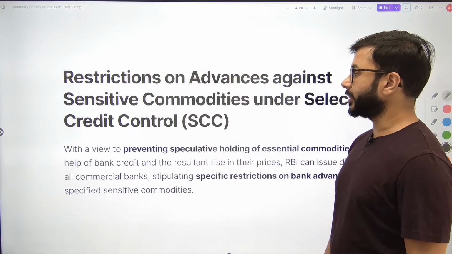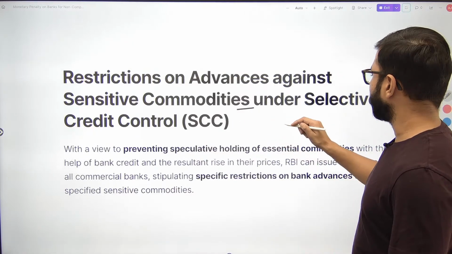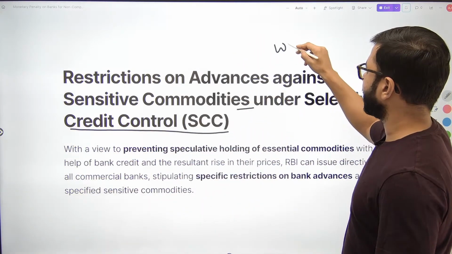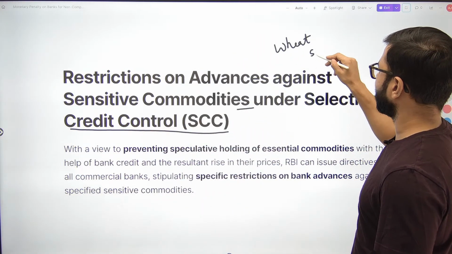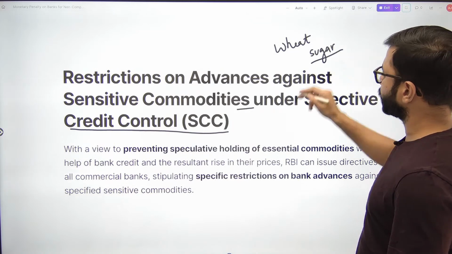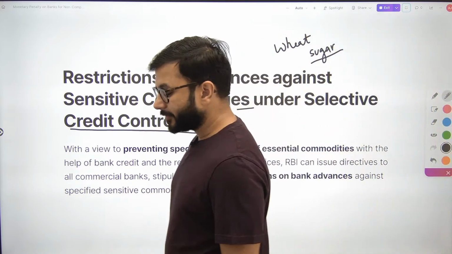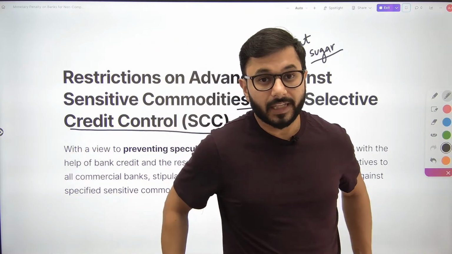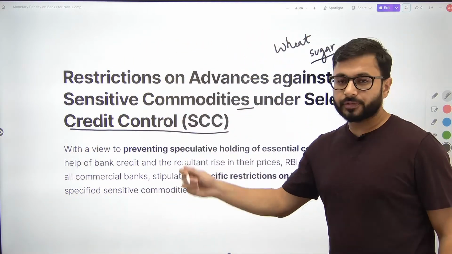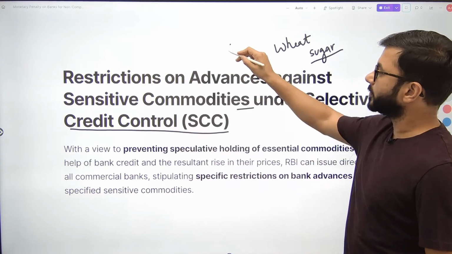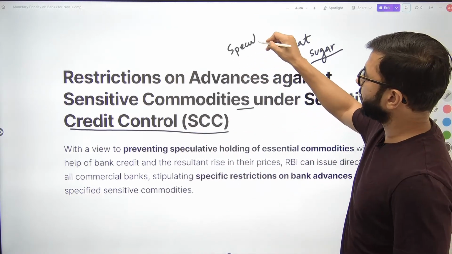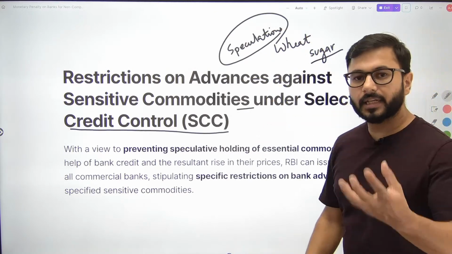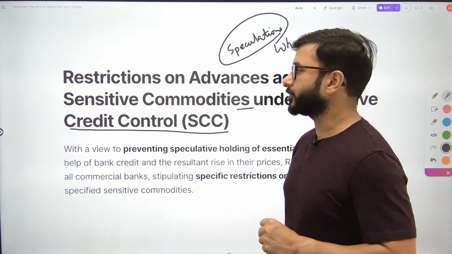Restrictions on advances against sensitive commodities which come under selective credit control. जैसे कि आपका wheat है, खाने की चीजें हैं, शुगर है, ये selective credit control के अंदर आती हैं, because if there is any hoarding, if there is any black marketing, if there is any buying and holding of any of such commodities for speculation purposes, for making money, then it might have impact on the entire economic stability of the country itself.